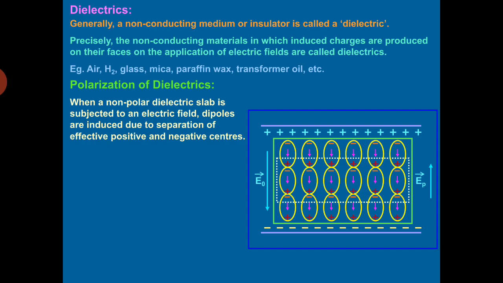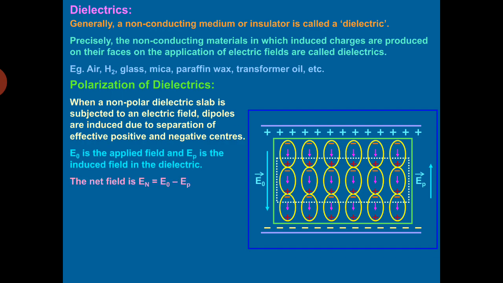What about the external field E naught? Look at the figure. Plus sign is on the upper plate, minus sign is at the lower plate, so E naught is in the downward direction. It means polarized electric field inside the dielectric, due to displacement of the charges, it is opposite to the external electric field. So what is the net electric field then? E n.